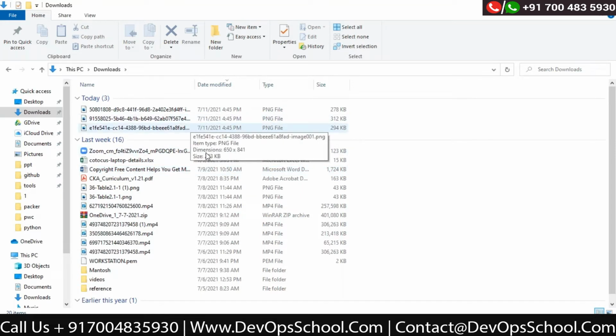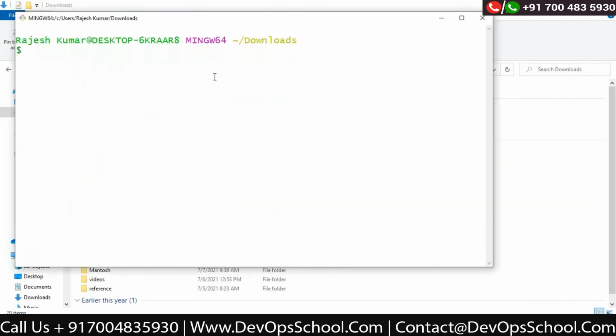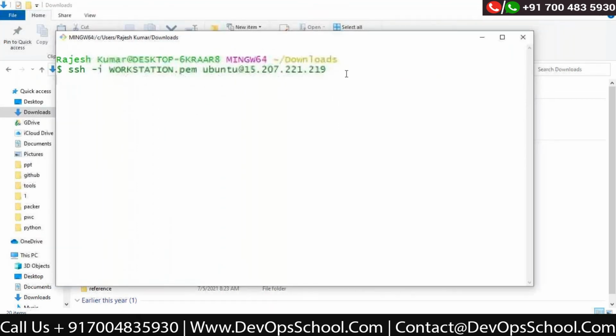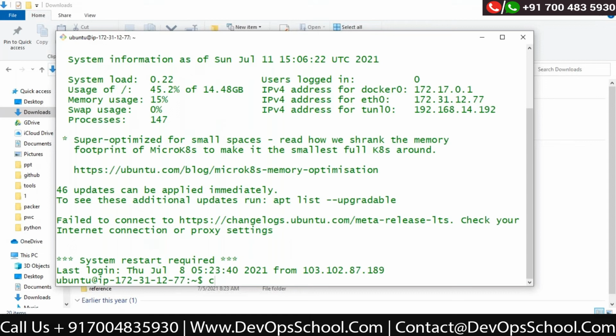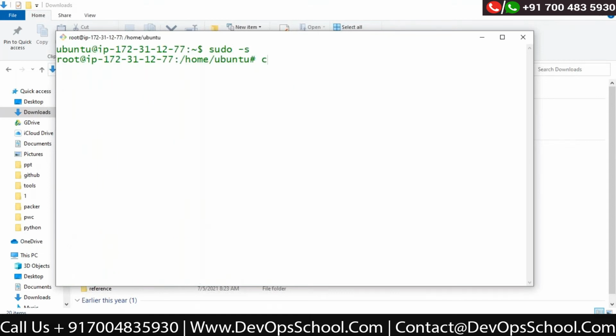I have a VM on AWS already configured. So here: ssh -i workstation ubuntu at this IP address. I've just logged in. You can use the ppk also, that's not a problem. And sudo -s.